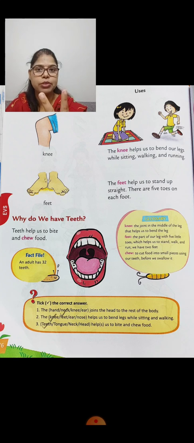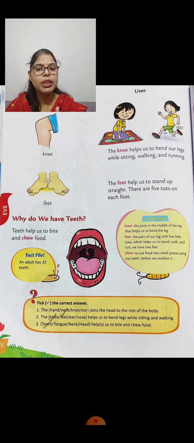Twice means 2 times a day. Then your teeth will also become strong. And to keep your teeth strong, you have to drink milk every day. It is compulsory to drink milk every day.